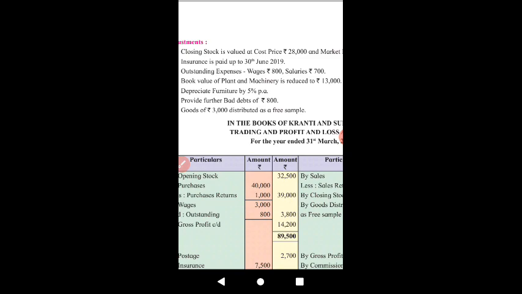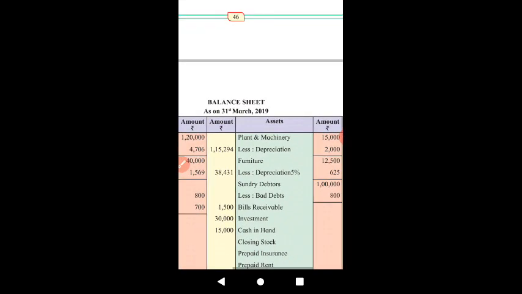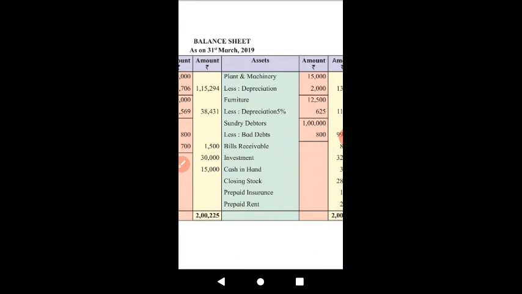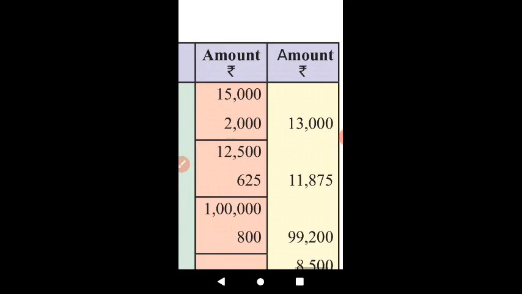Means now we will have to consider its value at 13,000. The value given in the trial balance is 15,000, and in order to show it at rupees 13,000, we will have to deduct 2,000 from that.